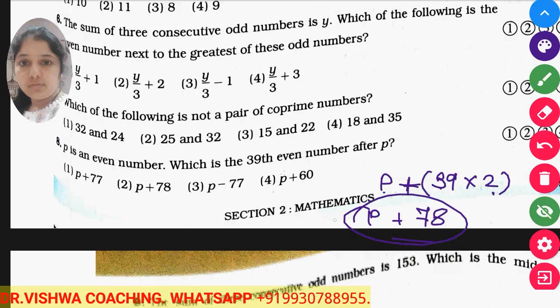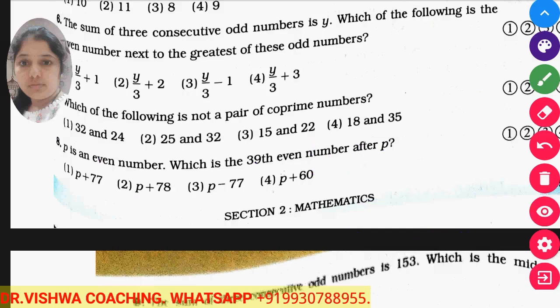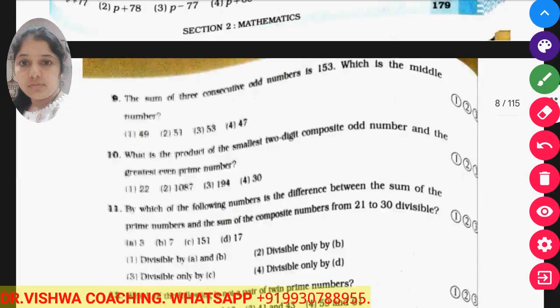So P plus 78 is the 39th even number after P. The formula is: the x-th even number after the given even number is equal to the given even number plus x into 2. So this formula we have to use here.